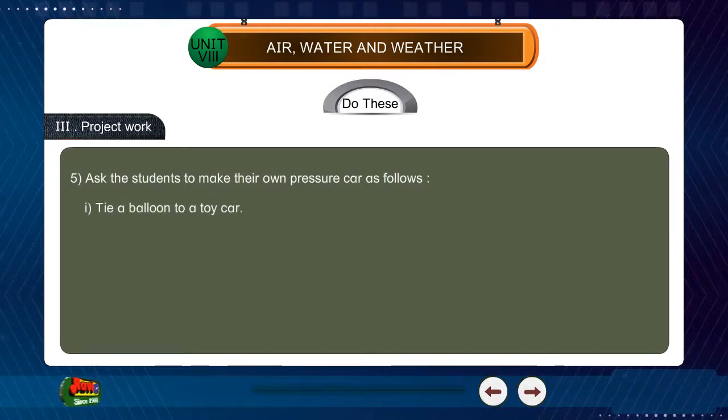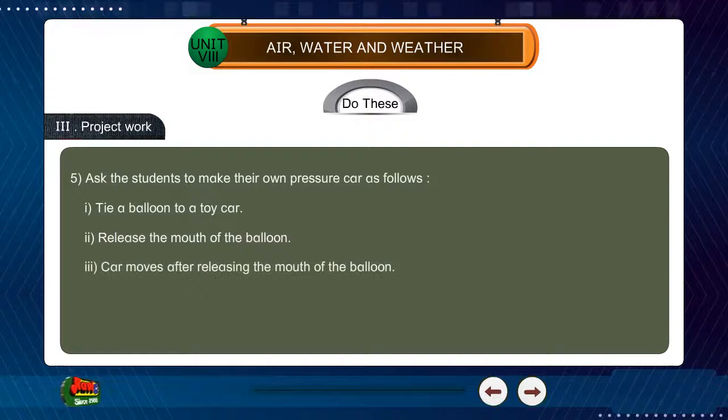1. Tie a balloon to a toy car. 2. Release the mouth of the balloon. 3. The car moves after releasing the mouth of the balloon.